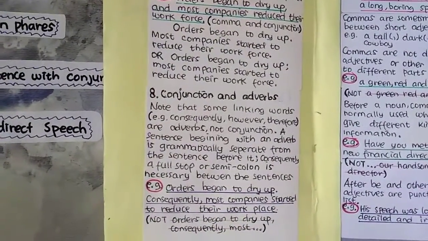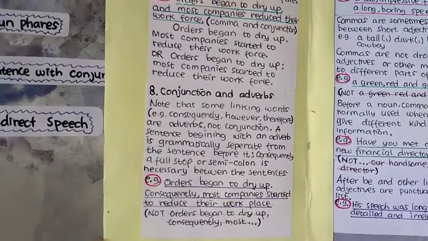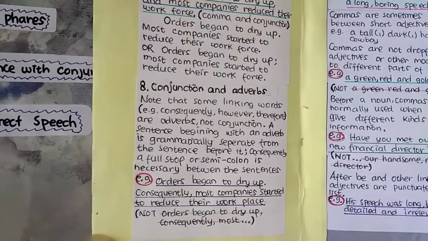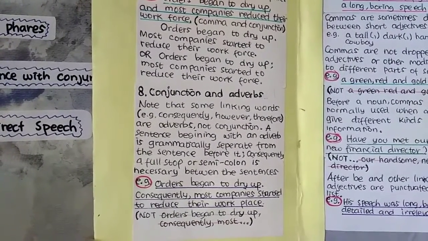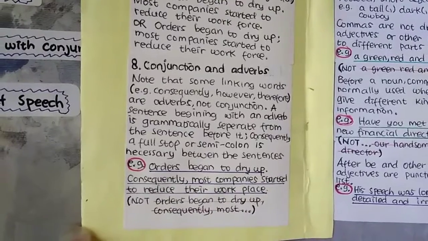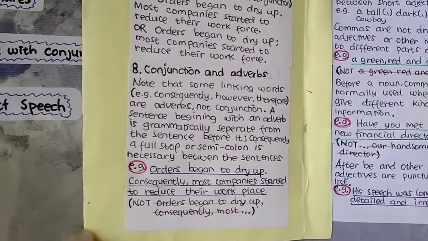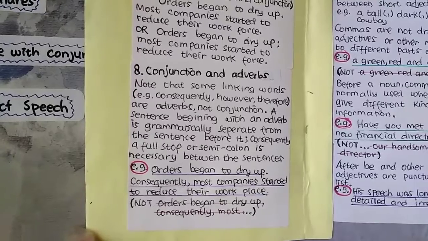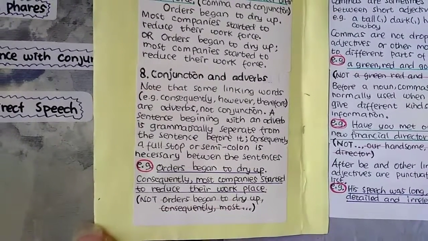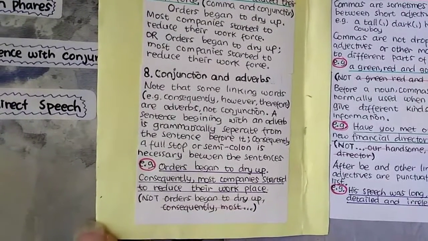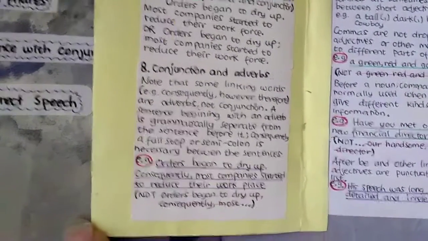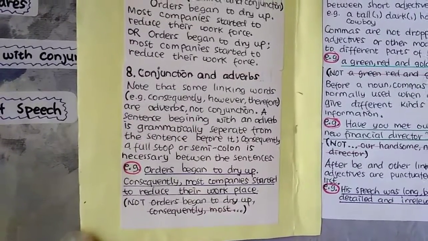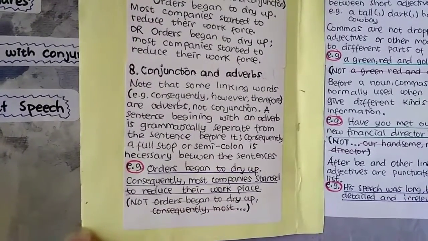Number 8, conjunction and adverb. Note that some linking adverbs, for example, consequently, however, therefore are adverbs, not conjunctions. A sentence beginning with an adverb is grammatically separate from the sentence before it. Consequently, a full stop or semicolon is necessary between the sentences. For example, orders began to dry up. Consequently, most companies started to reduce their workforce, and not orders began to dry up, consequently, most, and so on is not like that.